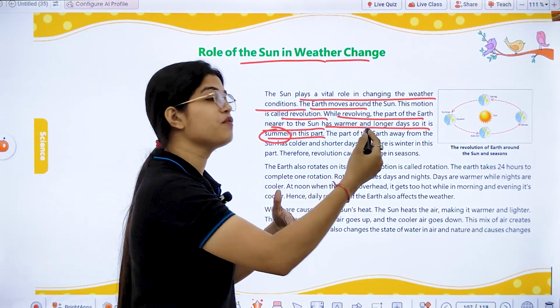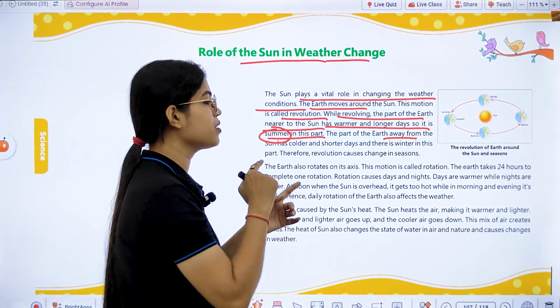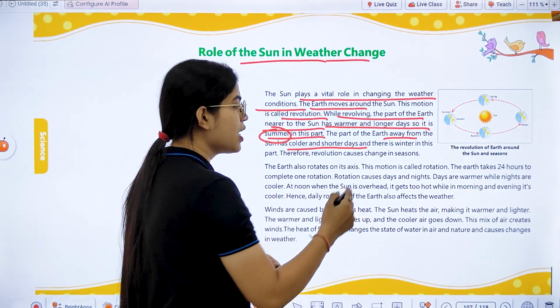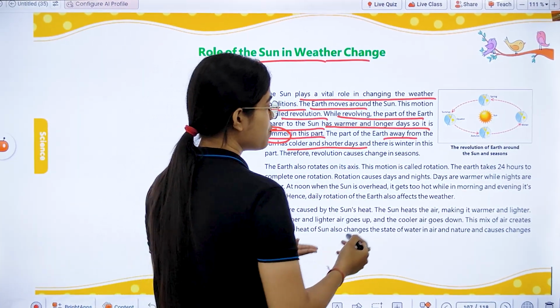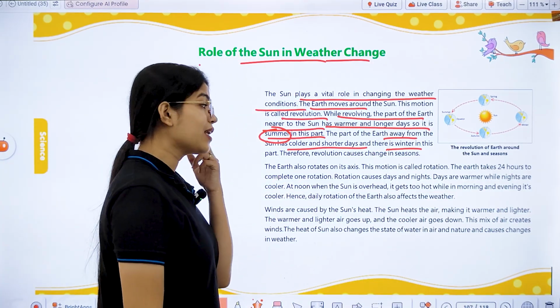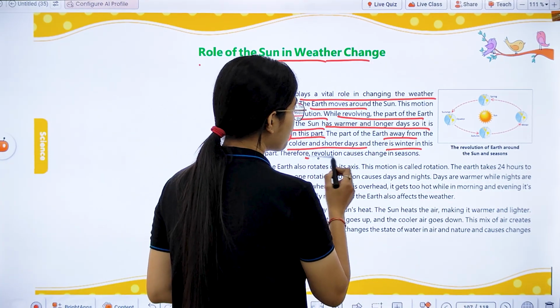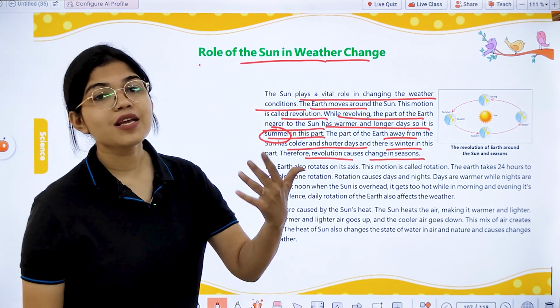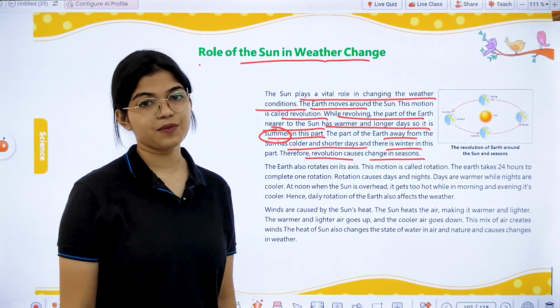And the other part of the earth, which is away from the sun, at the same time will have colder and shorter days, and hence we can say that there is winter in this part. So the revolution of the earth around the sun causes changes in the seasons.